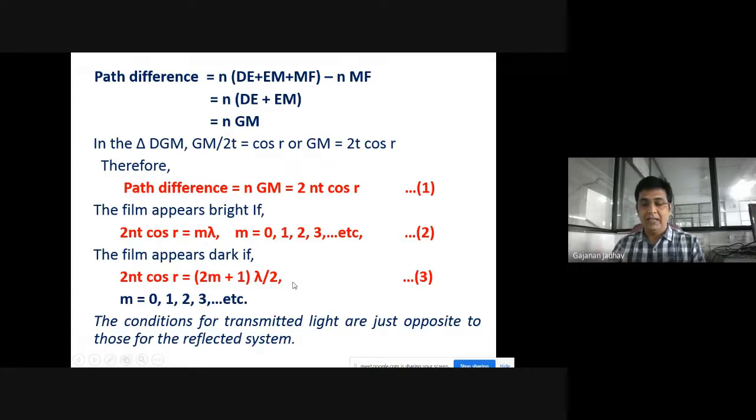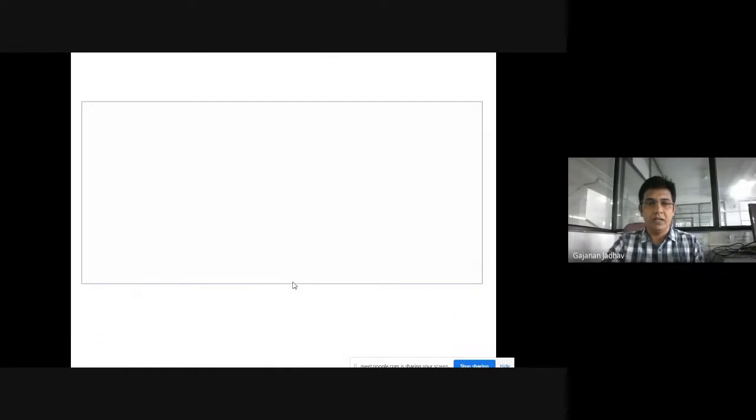That means the interference in thin film due to the reflected light and due to the transmitted light are opposite to each other. In another way we can say the conditions for transmitted light are just opposite to those for the reflected system. Hope you understood this.